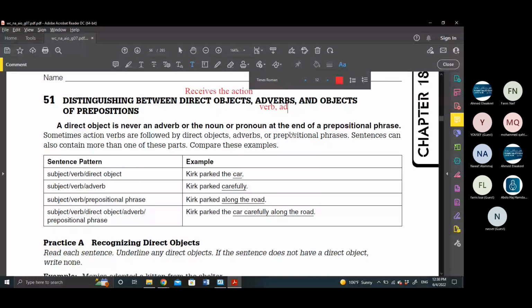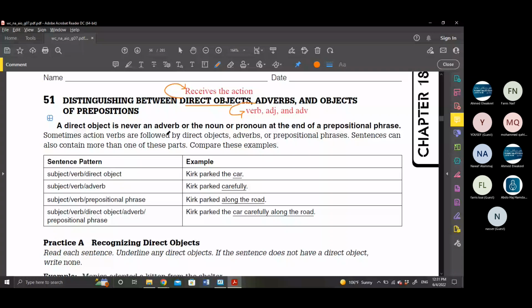It can describe an adverb. So simply, you must know this by heart: number one, the direct object receives the action verb, but the adverb describes the verb, the adjective, and also another adverb.